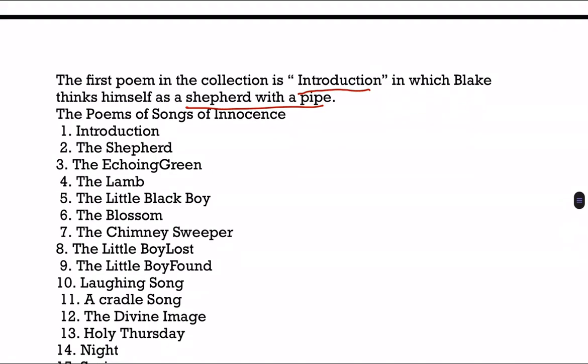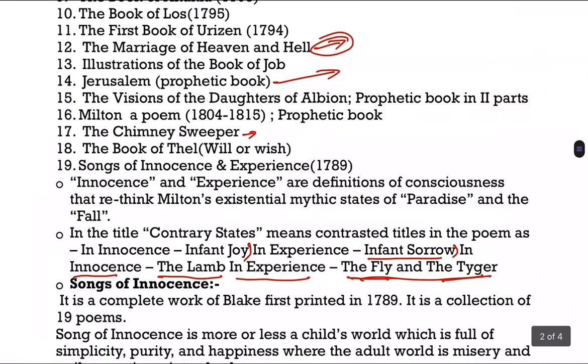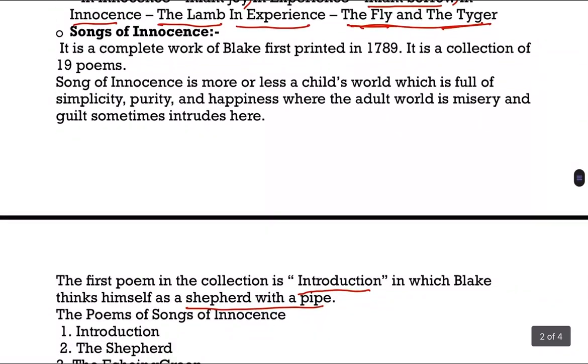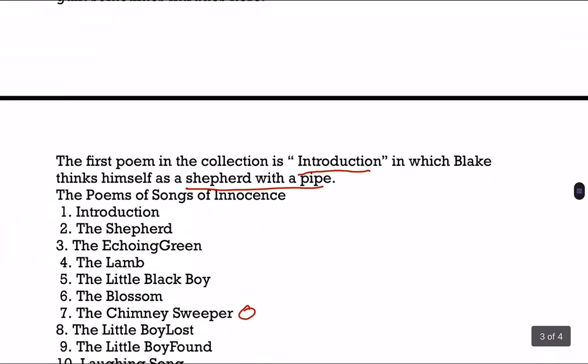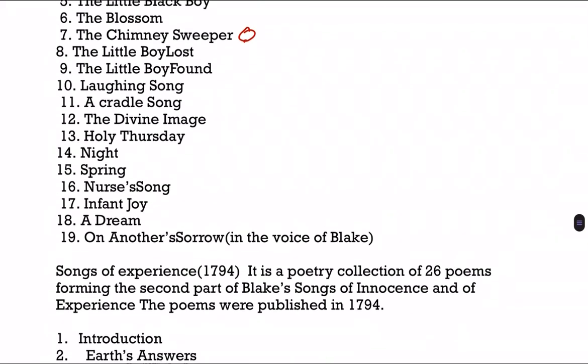One thing I'll tell you: earlier, when we saw the important works of William Blake, we saw that there is a poem called The Chimney Sweeper. Actually, under the name Chimney Sweeper, William Blake has written two poems, right? That particular Chimney Sweeper is different, and this particular Chimney Sweeper is different. We must remember it. One Chimney Sweeper he has written separately, and another Chimney Sweeper has been included in Songs of Innocence, right?